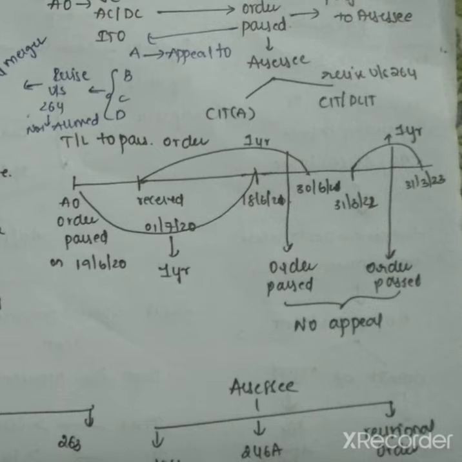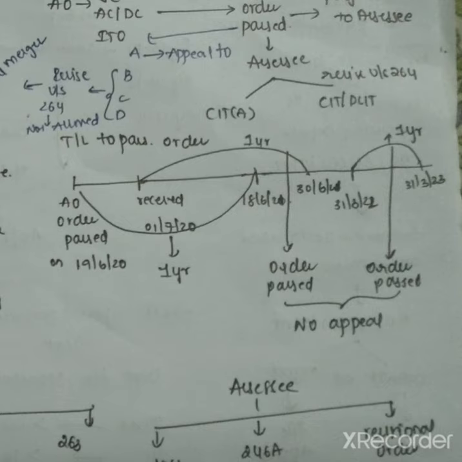CIT or PCIT can also revise the order under 264 on an application filed by SSC. What is the time limit to file an application by SSC? It is 1 year from the date of receipt of order. For example, if the order is received on 1st July 2020, then 1 year ends on 30th June 2021.